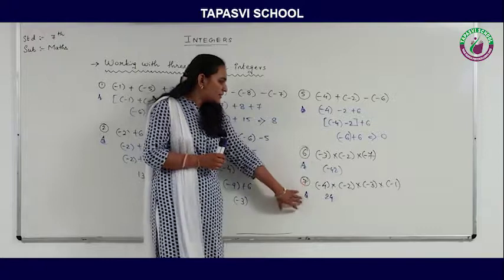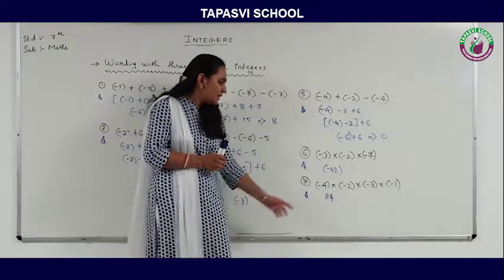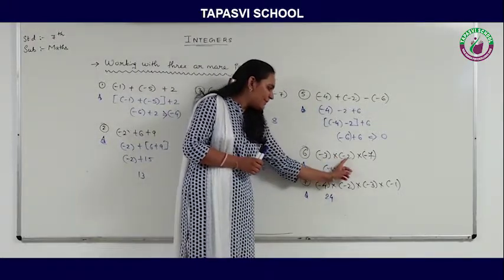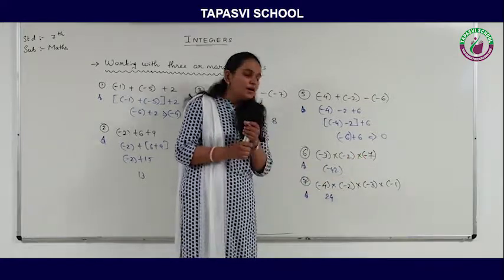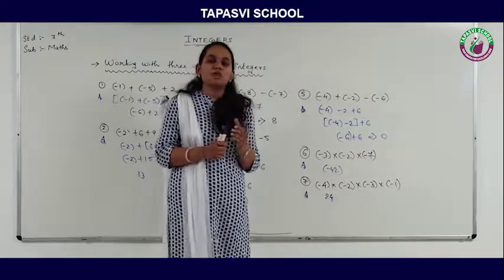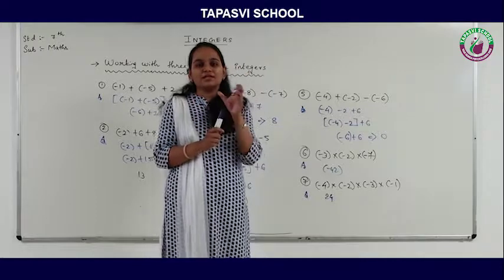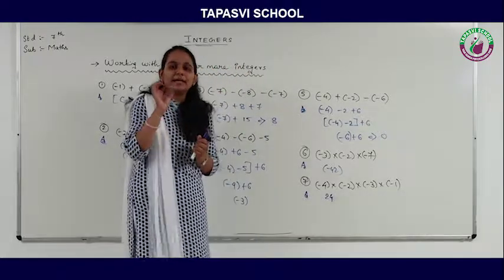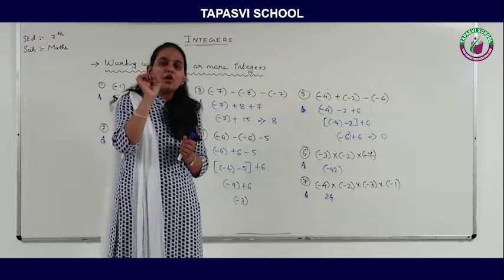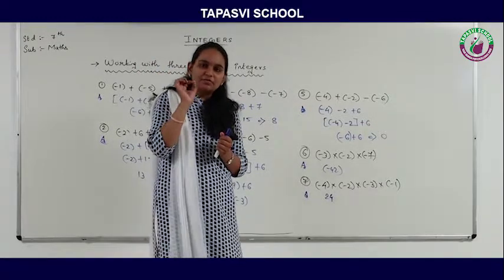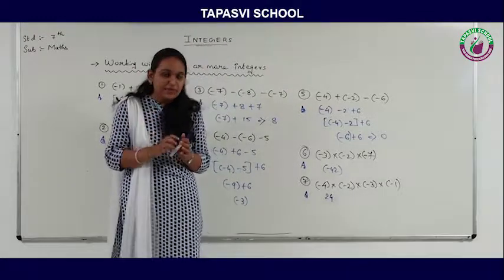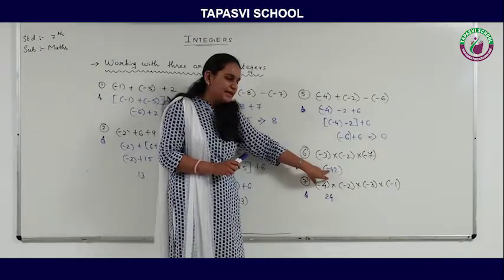Now we are going to see some questions on multiplication. Minus 3 multiplied by minus 2 multiplied by minus 7. Before starting with solving the question, I need to make you understand the rule: if the negative sign is coming an odd number of times, then the answer will always be a negative.